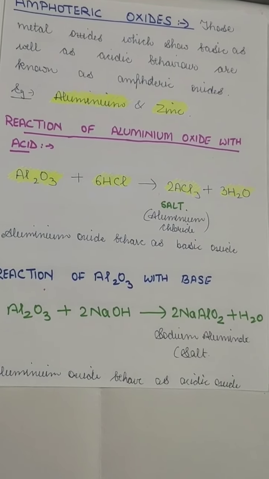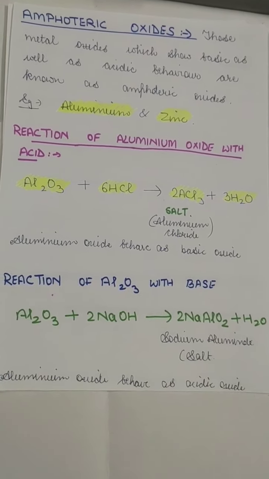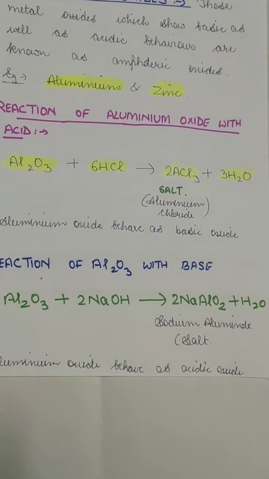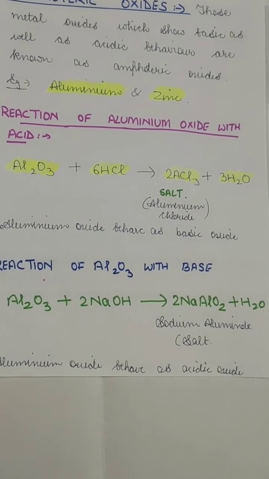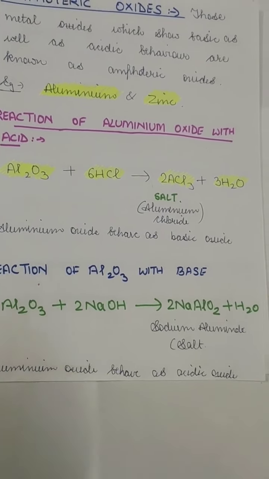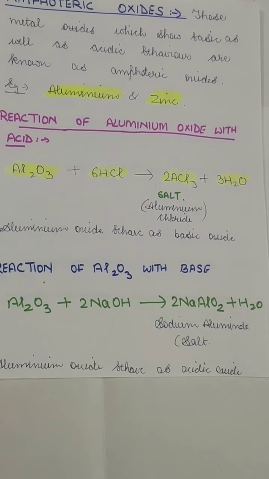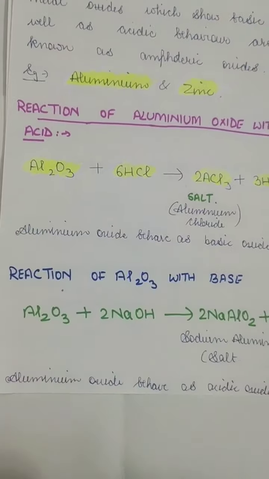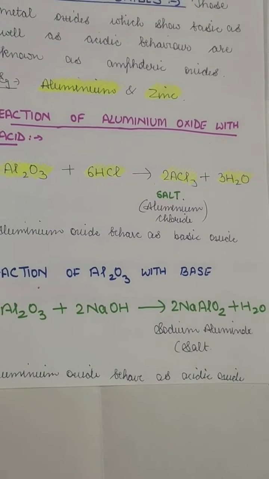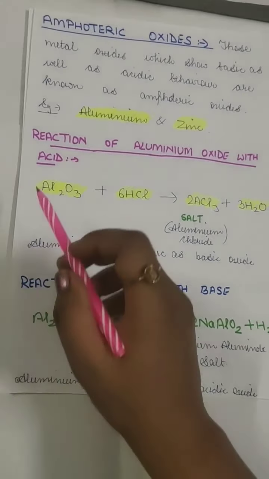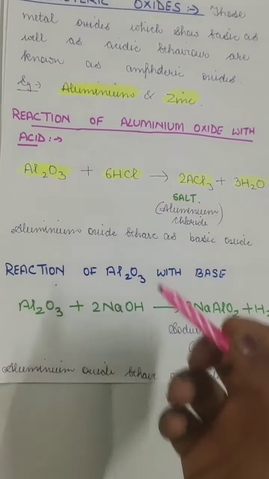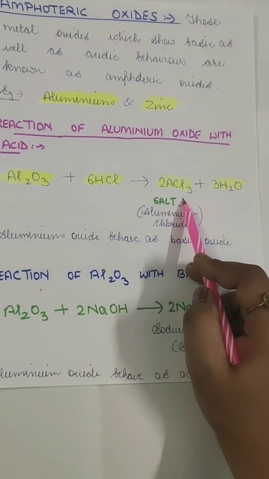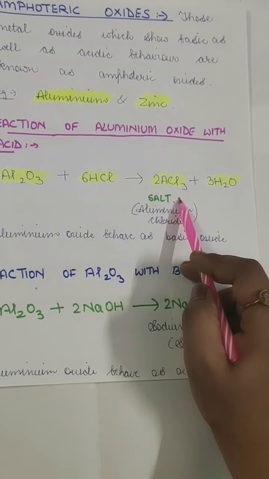Since we have read this, all the acids react with metal to form salt and water, which we have read in chapter number 2. If you remember that, fine; please go to the chapter once again if you have forgotten. So the acids react with bases to form salt and water. Here the base is Al2O3, aluminium oxide, and here is the acid. So it is actually the metal oxide, which can also be a base. When it reacts with HCl, it forms AlCl3, that is the salt, aluminium chloride, and water is released.